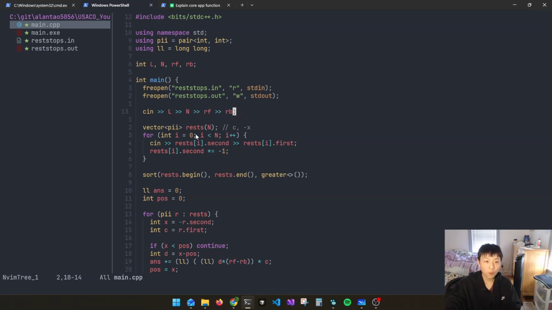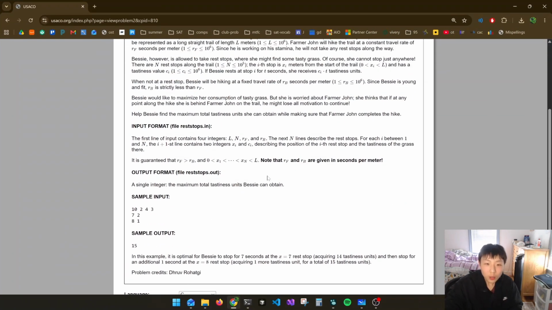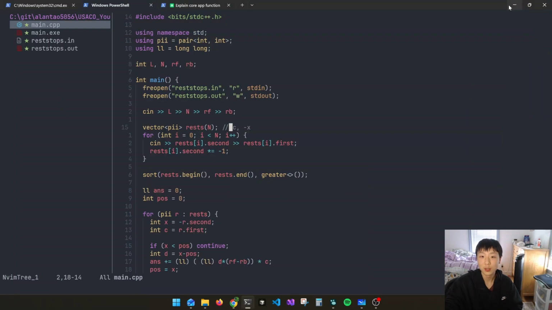Okay, so my strategy here is to sort the rest stops, but I actually do a slightly different approach. In C++, there's pair of int, and I'm going to use that, but I'm going to change the input a little bit. Instead of storing it as xi and ci like they did, I want to sort by the cost, or the tastiness value, first. So I want to put c here.